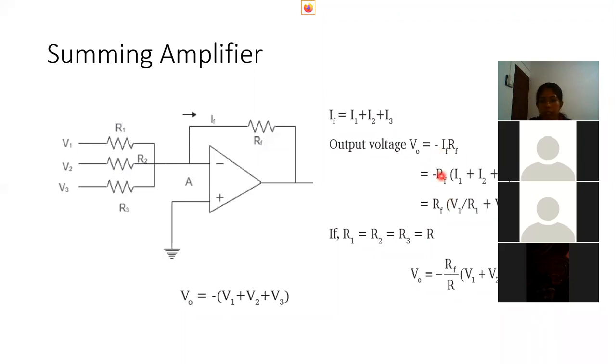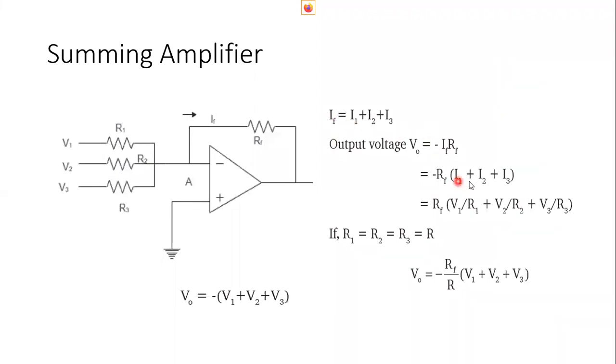So minus RF, we know that IF is the sum of all currents. So minus RF into I1 plus I2 plus I3. Current flowing through R1 is V1 by R1. Current flowing through R2 is V2 by R2. Current flowing through R3 is V3 by R3.